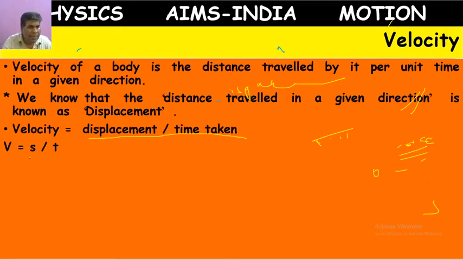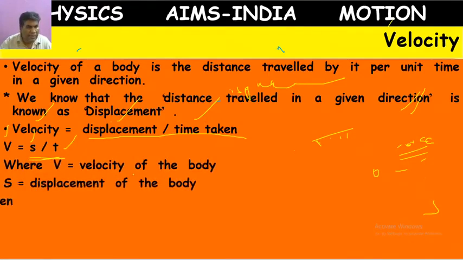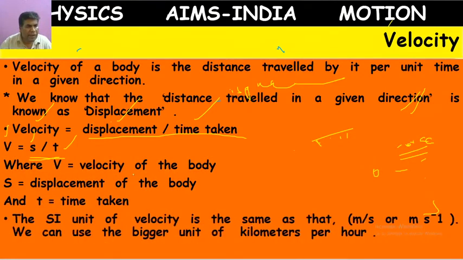Its formula is V = S/T, where V stands for velocity, S for displacement, and T for time taken. Do you know the meaning of the SI system?